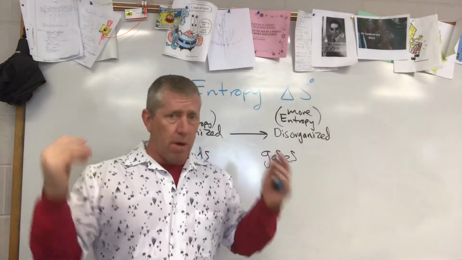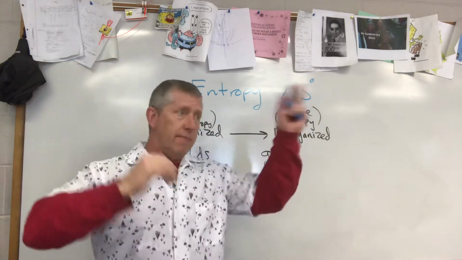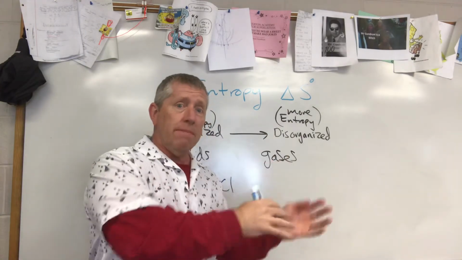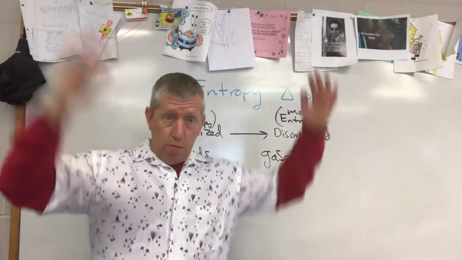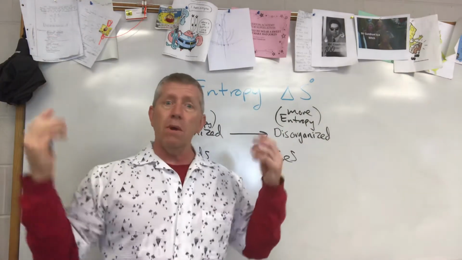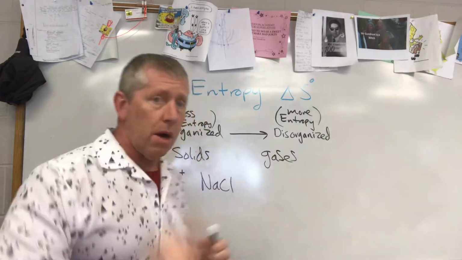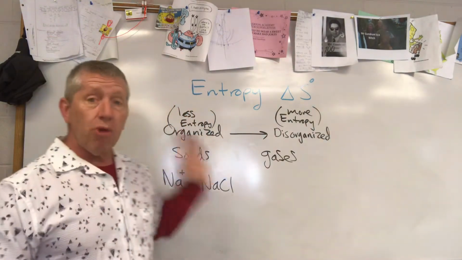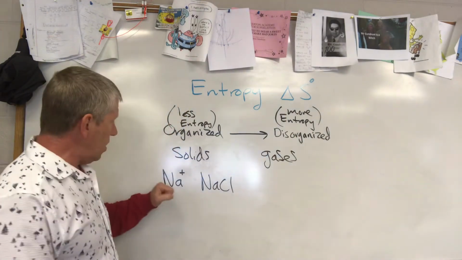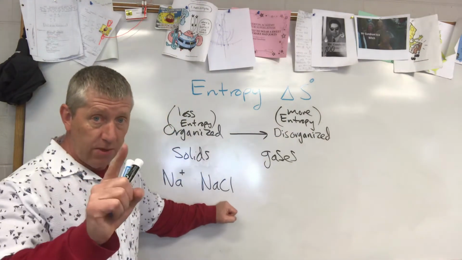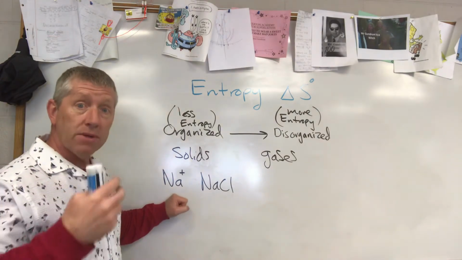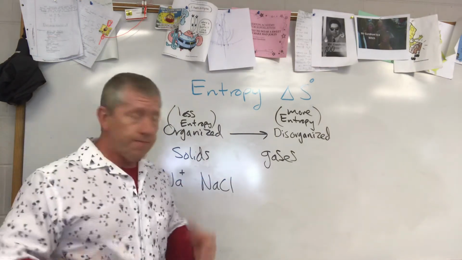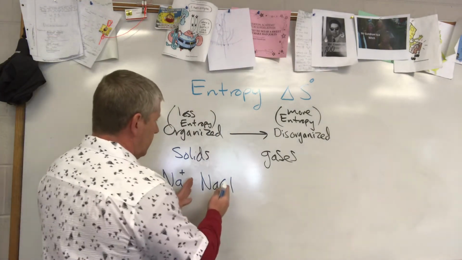And the bigger you are, the more particles you have. The more particles you have, the more they can be in different areas and regions, and therefore there's more possibilities of where those particles can be. The more particles that you have, and the more regions that they can be occupying and moving around, the more disorganized you are. So the bottom line is, the larger you are, the more entropic you are. So sodium is smaller than sodium chloride. They're both solids, but the sodium being smaller would have less possibilities for its particles of matter to be in certain spots.